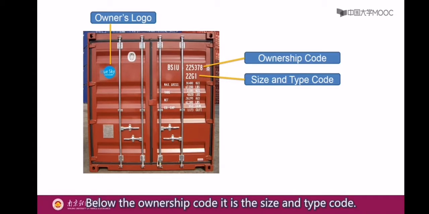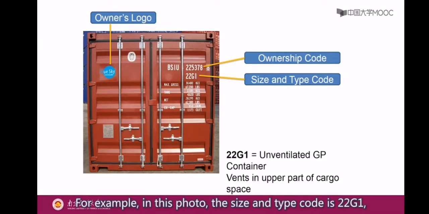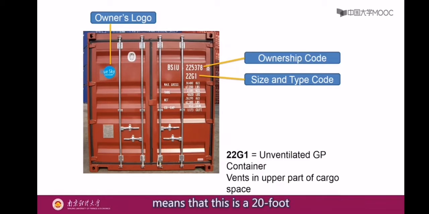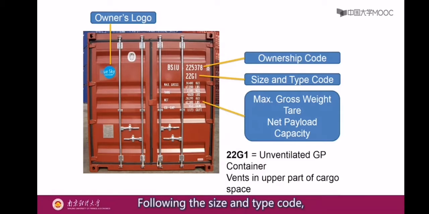Below the ownership code, it is the size and type code. For example, in this photo, the size and type code is 22G1, which means that this is a 20-foot unventilated general purpose container. Following the size and type code, some specifications of the container are listed, including maximum gross weight, 最大毛重, tare or empty weight, 空箱重量, and net payload and capacity, 净载荷和容积.